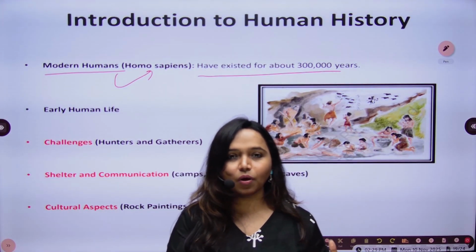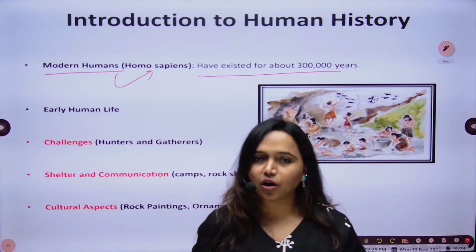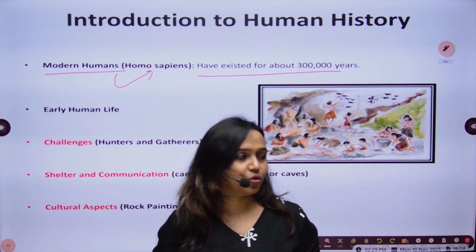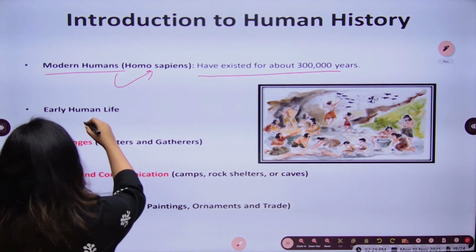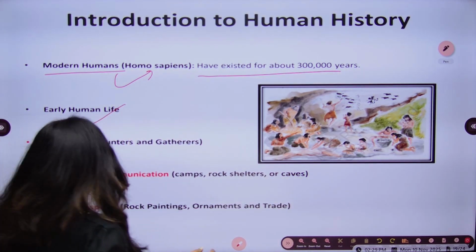So we know hardly about 30 to 40,000 years of history. Okay. So early human life and what would have been their challenges.